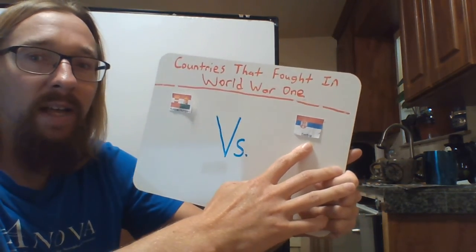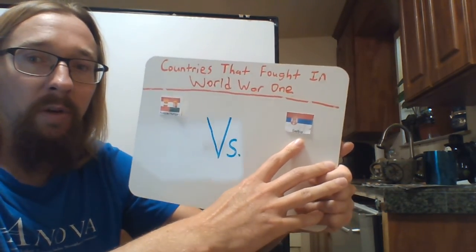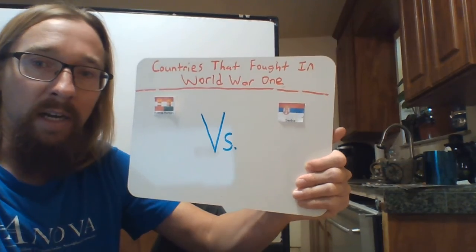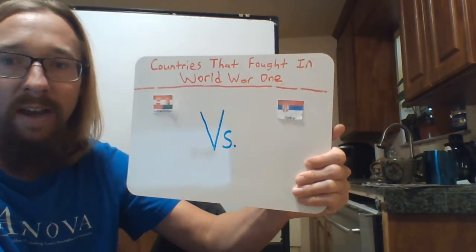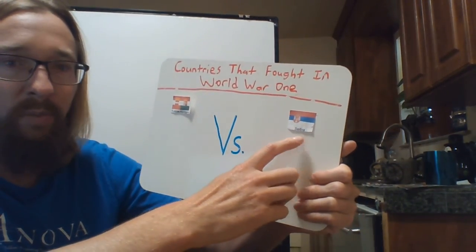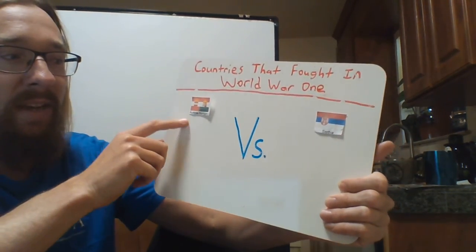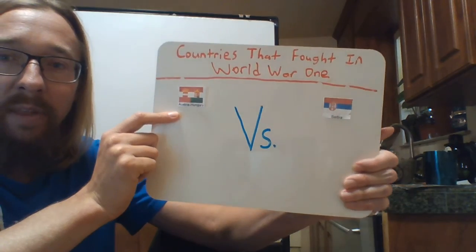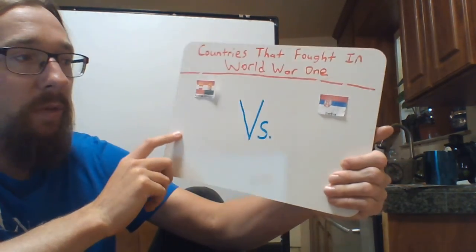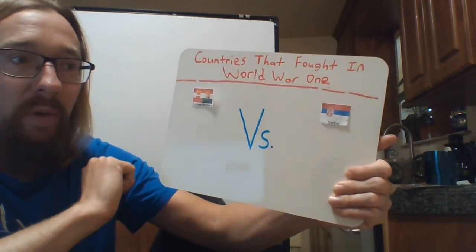Russia had a lot of Slavic people living there, and so Russia supported the expansion of the Slavic people. And so it liked what Serbia was going for. On the other side, Austria-Hungary was friendly with Germany. So this is what happened.